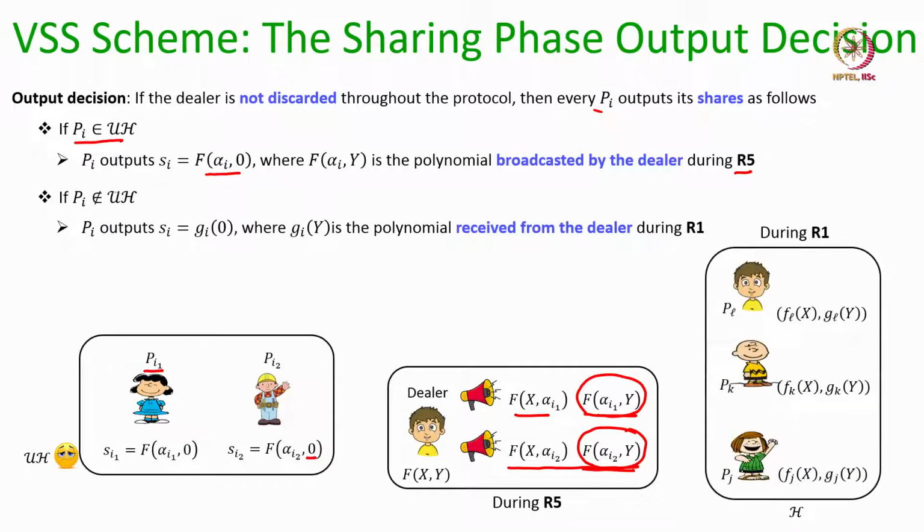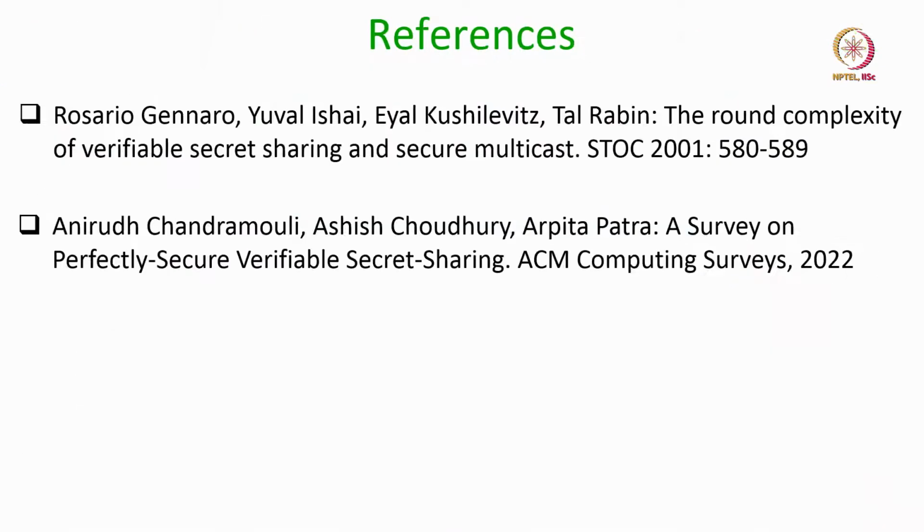Whereas, all the happy parties output the constant term of the column polynomials which they received from the dealer during round 1, because those polynomials have been found to be pairwise consistent by the happy parties. So, if Pl is part of the happy set, it outputs the constant term of the lth column polynomial which it received from the dealer during round 1, and similarly other parties in the happy set obtain their shares. So, that ends the description of the sharing phase protocol.